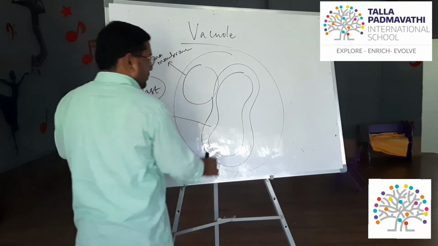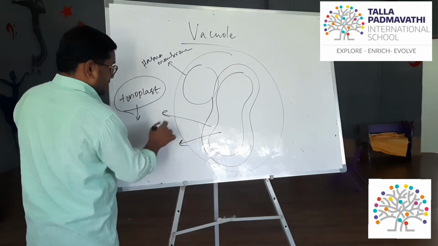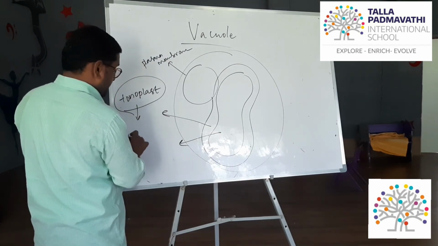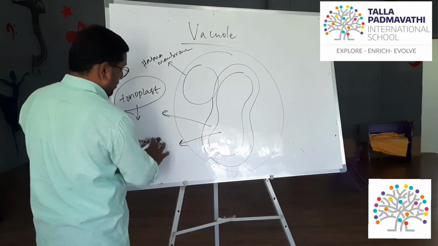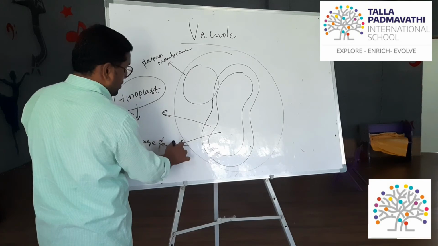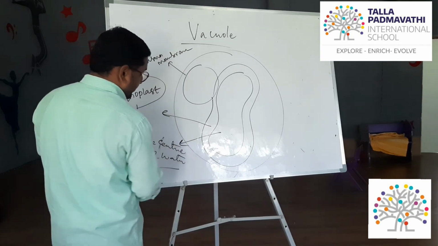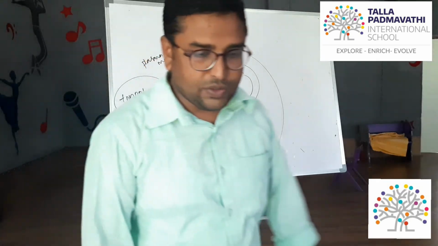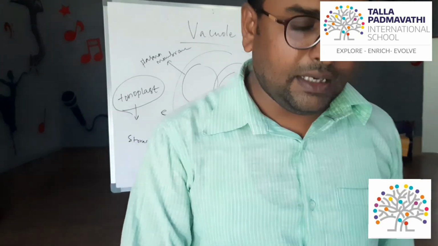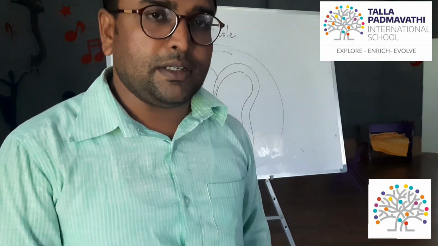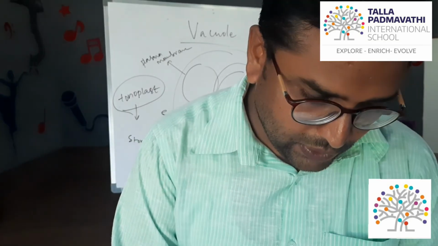What is the major thing that you have to remember? What is the major function of the vacuole? It is a storage center of water. Eighty to ninety percent of the plant water is stored in the vacuoles.